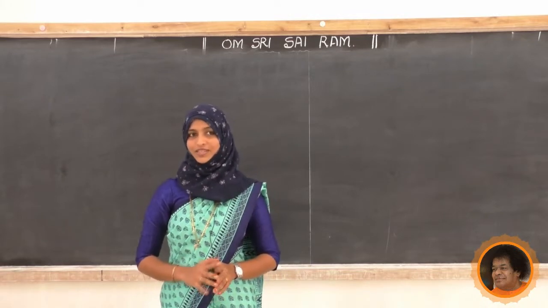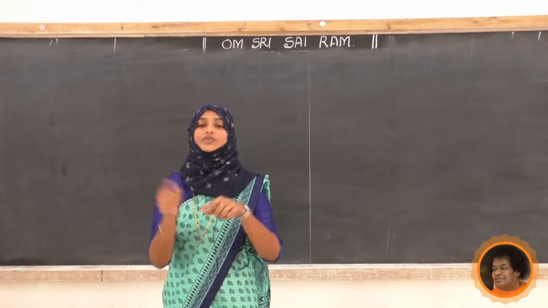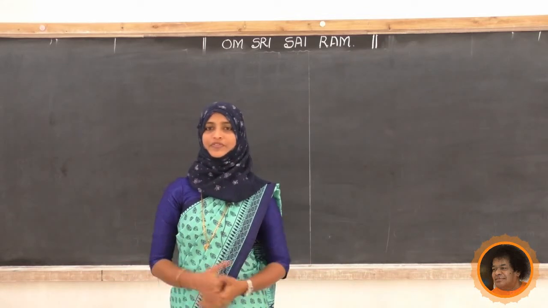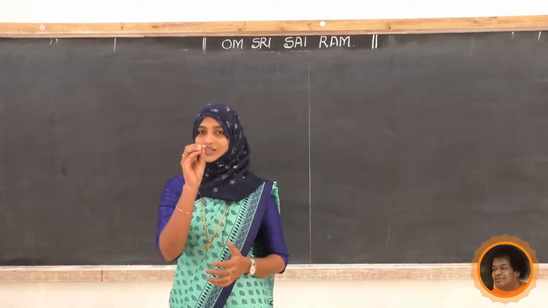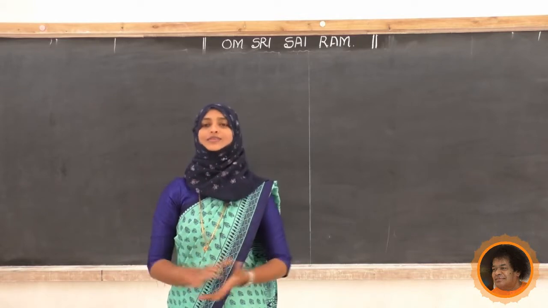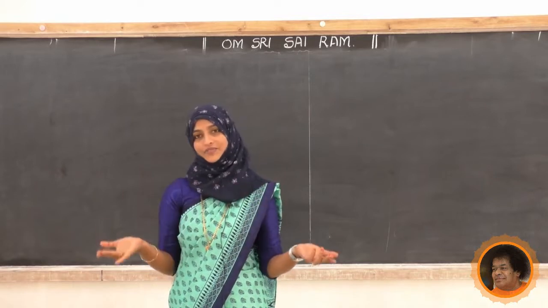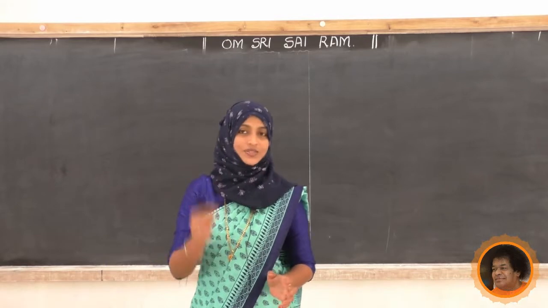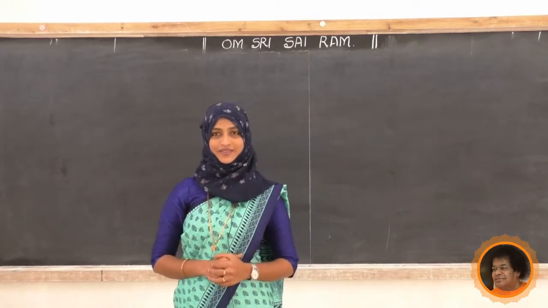No. What about the color of you and your friend? It may be different. Height may be different. Texture of hair may be different. Shape of the nose, lip color. All those things are different, because of that we can identify very easily which is you and which is your friend.